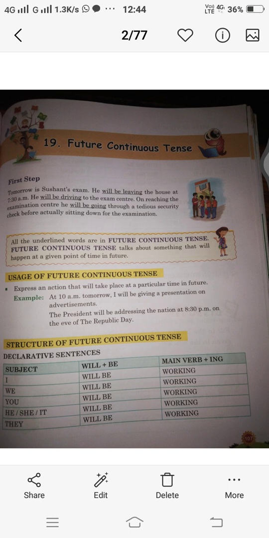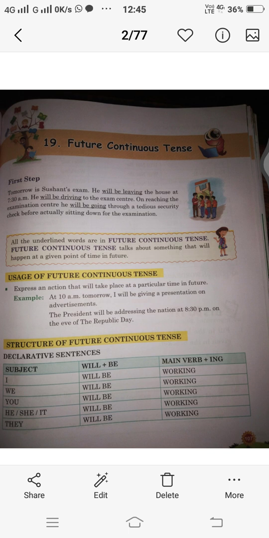So, all the underlined words like will be leaving, will be driving, will be going are said to be in future continuous tense. Future continuous tense tells us about something that will happen at a given point of time in the future, and for showing the continuity of an action we add ing to the main verb form.